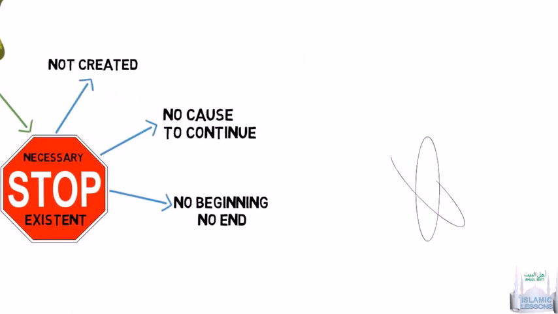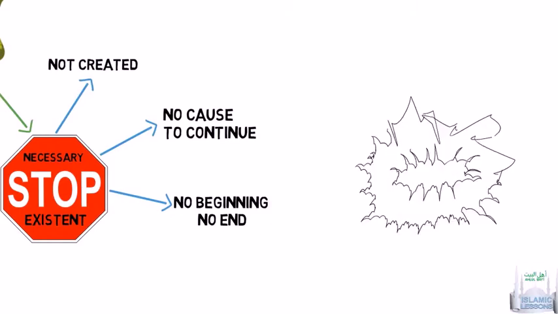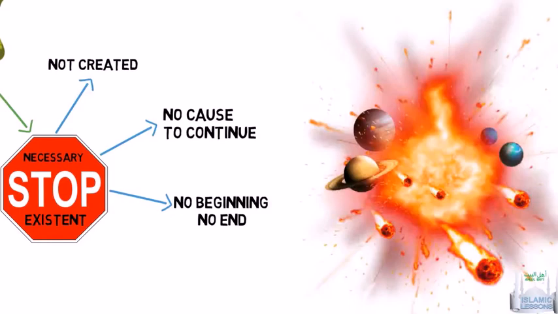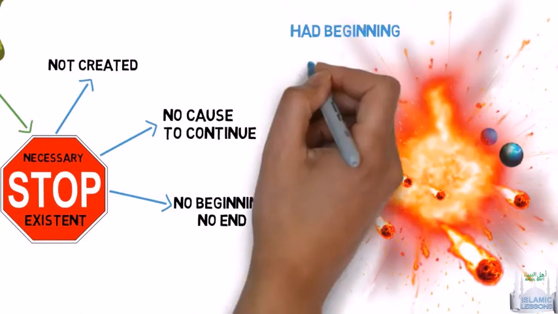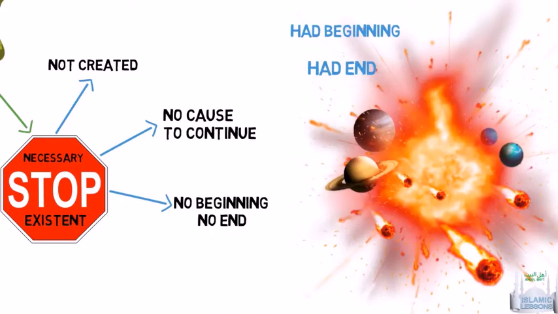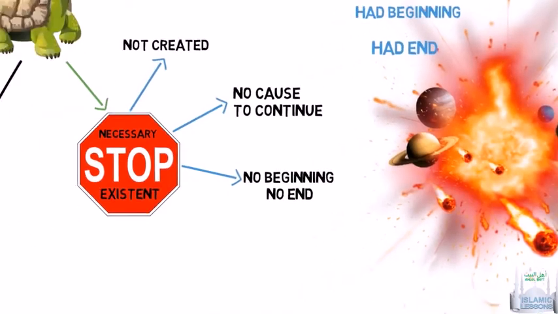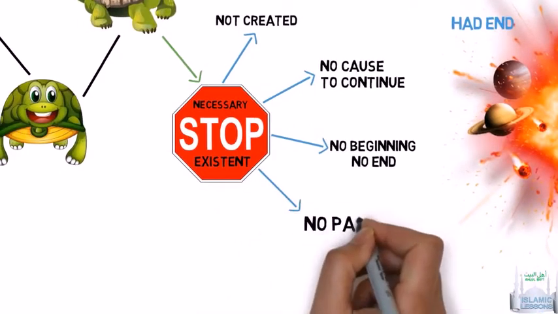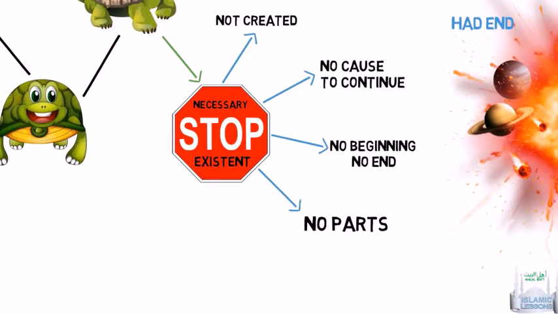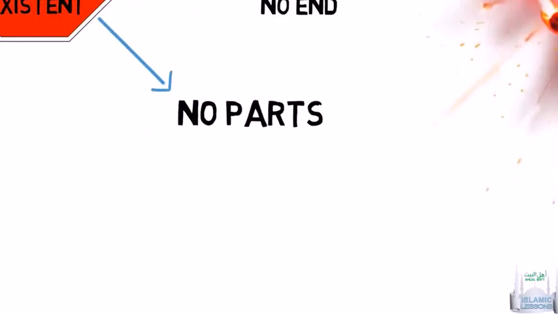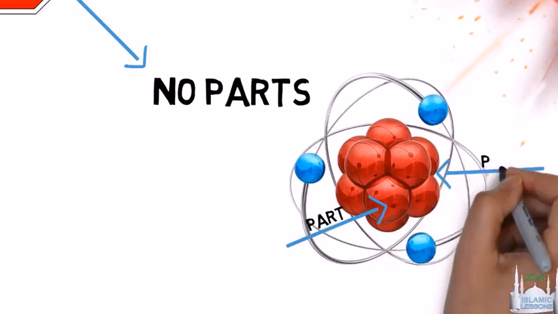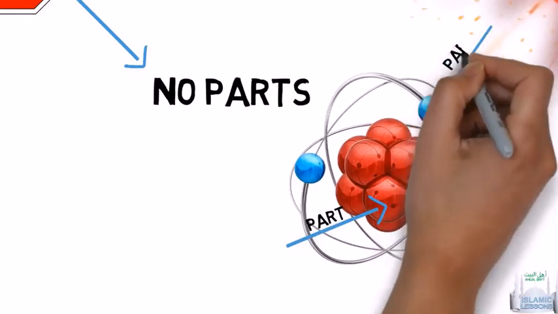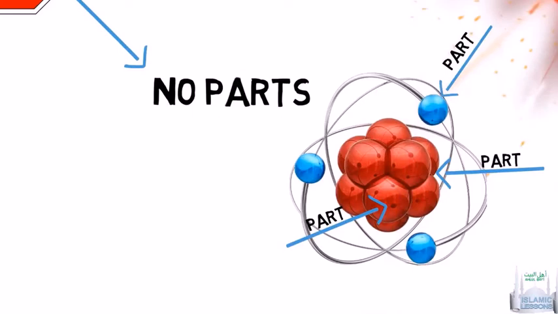For example, the Big Bang Theory at one stage did not exist, and then it came into being, so it had a beginning. Then the Big Bang stopped to exist, therefore it had an end. Because it has a beginning and an end, it cannot be a necessary existent. A necessary existent also cannot be compound and made up of parts, because they are dependent on each other. For example, atoms are made up of protons, neutrons, and electrons, and they all depend upon each other. Therefore, they cannot be necessary, because they all need each other.